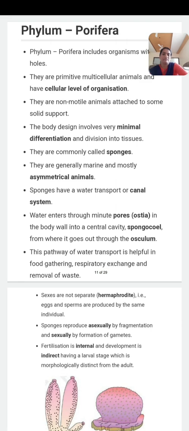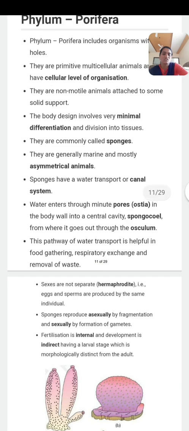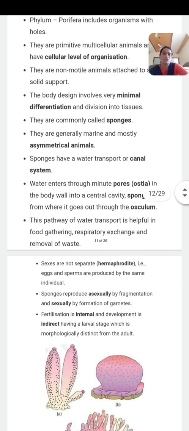Then the next character is symmetry. You have to explain the symmetry of animals. These animals are asymmetrical in symmetry. Asymmetrical means they cannot be divided into two same halves by a plane. Then second, sponges have a water transport or canal system, which means they absorb the water and they retain the water.